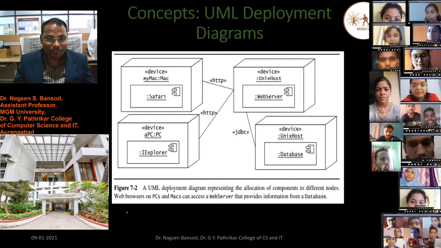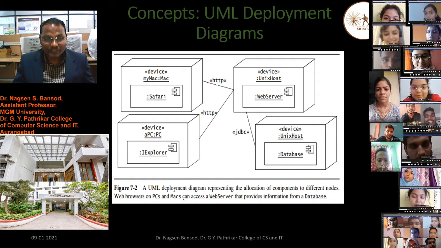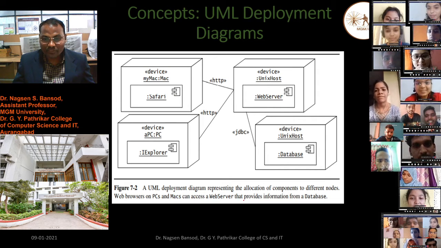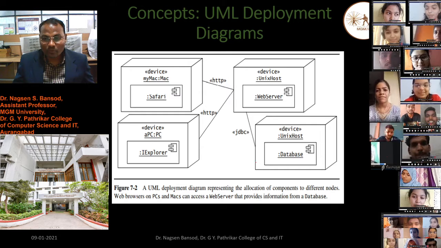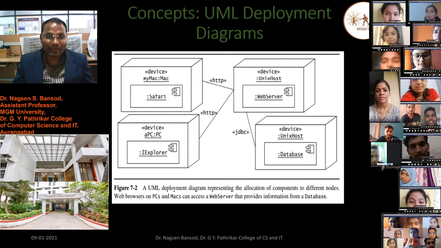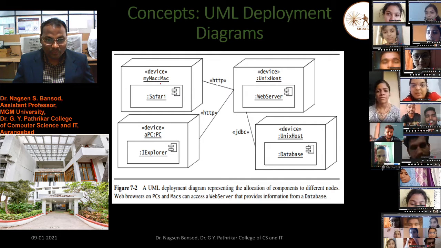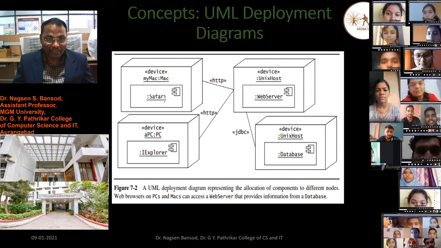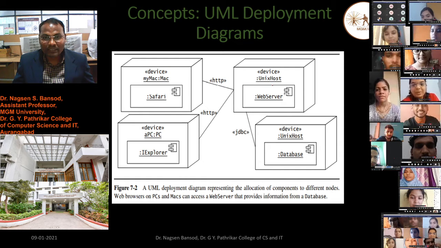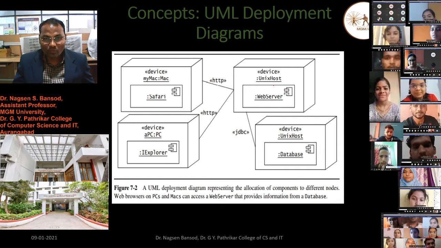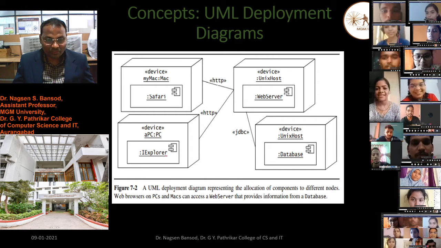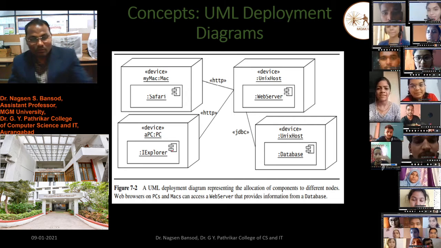Web browsers on PCs and Macs can access the web servers that provide the information from a database. Device, my Mac, this is the web server, and Safari is the web browser. To access this from another device, host device PCs. In PCs there is Internet Explorer.